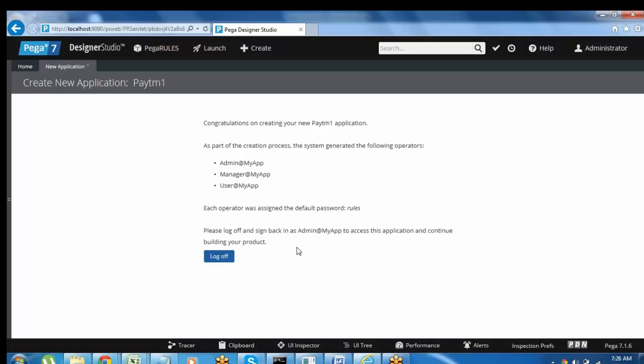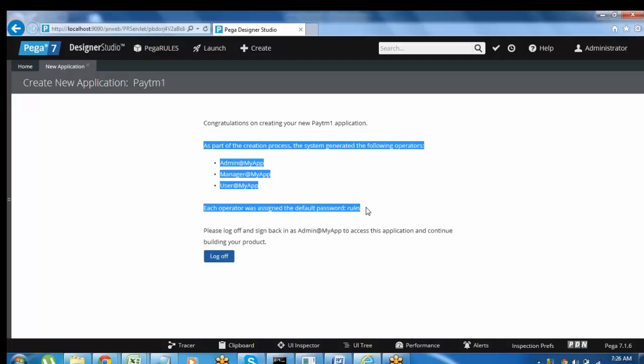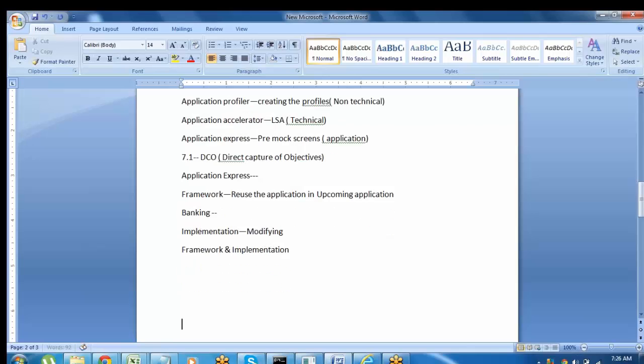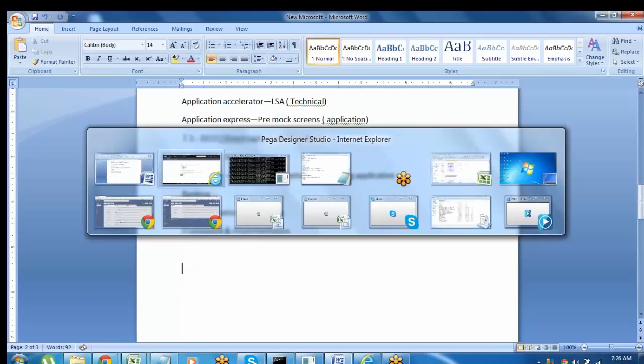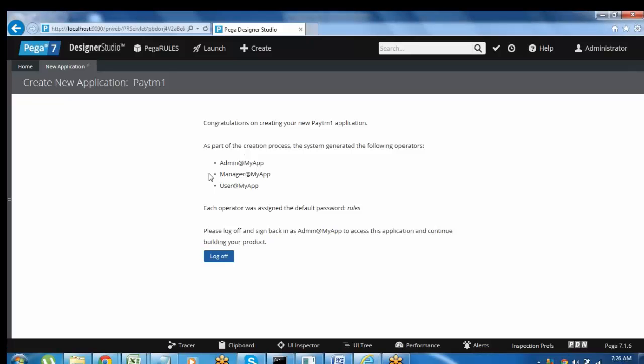You can see here your application is created, and these are the 3 user IDs created. All these user IDs have a default password called rules. So this is the user IDs case. If you want to, you can log off and log in, and it will automatically display your application name. You can log in using the user ID admin@myapp. So we have to log off, and when you log in using this user ID, you can log into the application. Any questions, let me know.